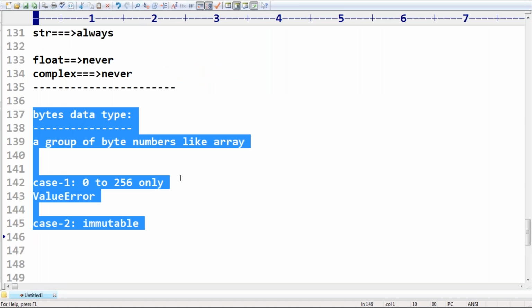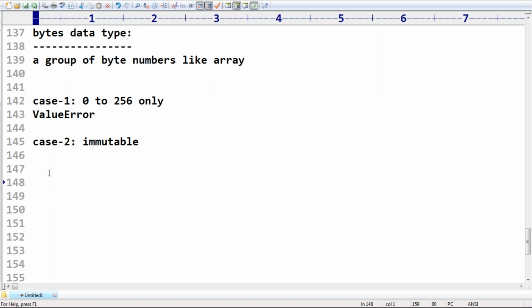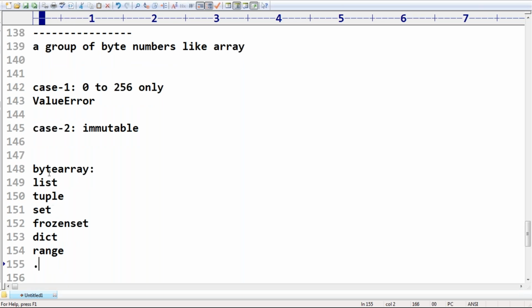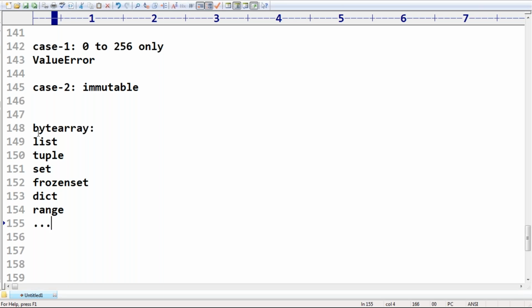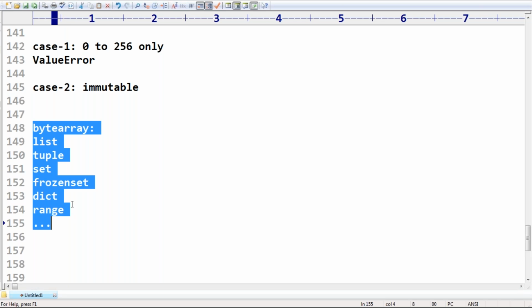After bytes type, we have bytearray also. We need to talk about bytearray. Next, we have to talk about the list concept, the tuple concept, set, then frozenset, then dict, and then range. There are multiple data types we need to discuss. All these things we are going to discuss in detail. Are you able to understand?